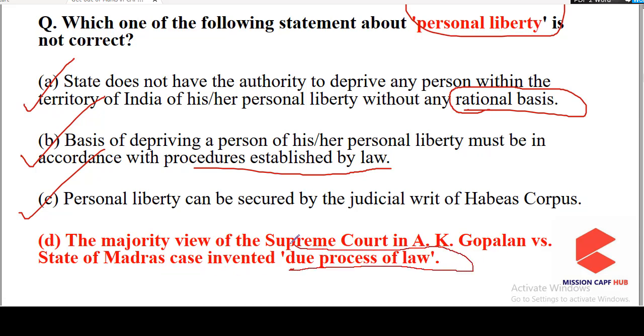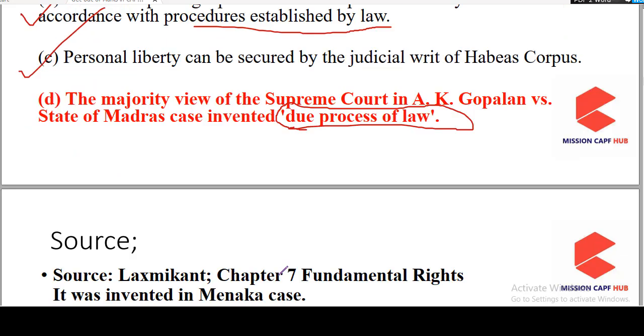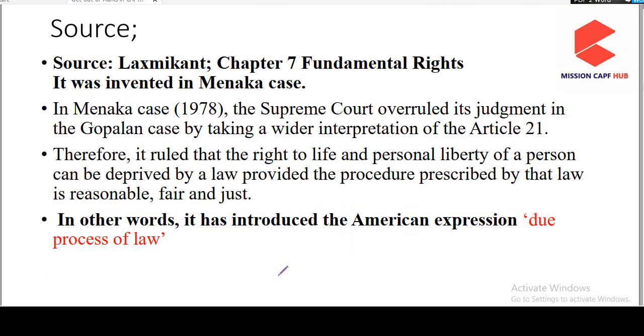Now this is a wrong statement because due process of law was invented in the case of Maneka Gandhi and not the A.K. Gopalan case. The Maneka Gandhi case is much later than the Gopalan case. The Maneka Gandhi case happened in 1978, where the Supreme Court broadened its ambit by stating that the law not only should follow the procedure, but it should be due. It should be a just law. It should not be an arbitrary law.